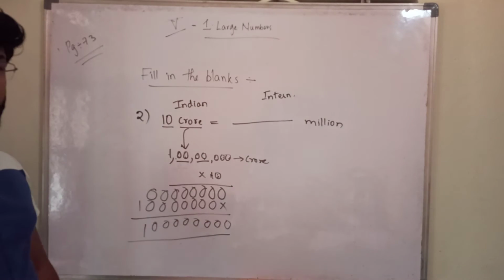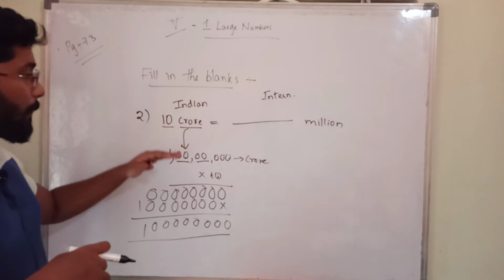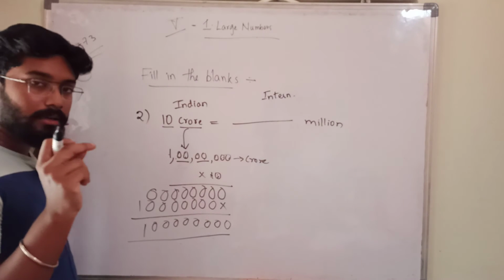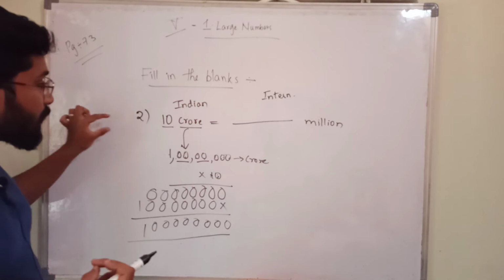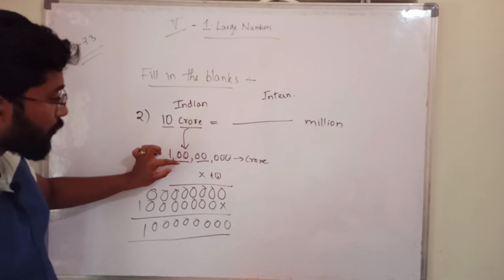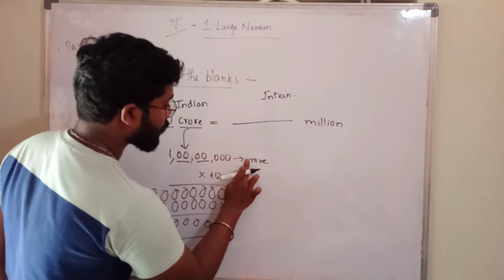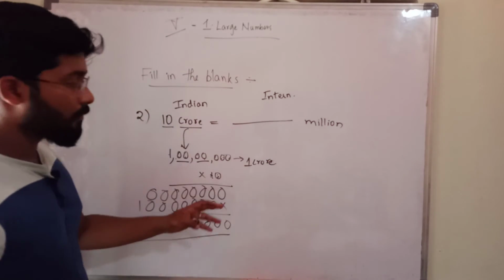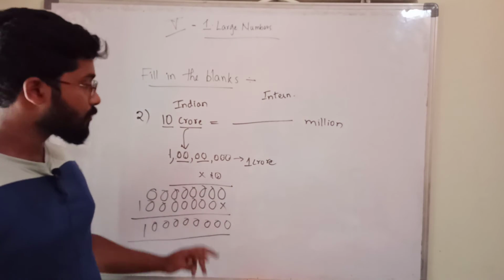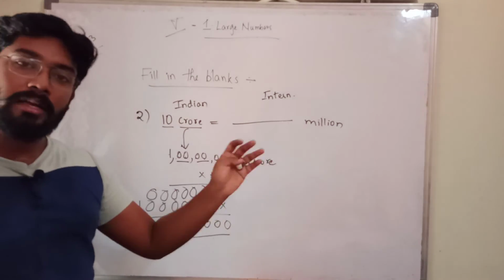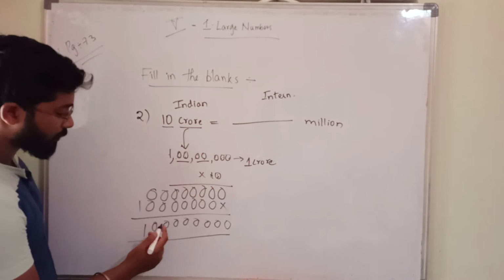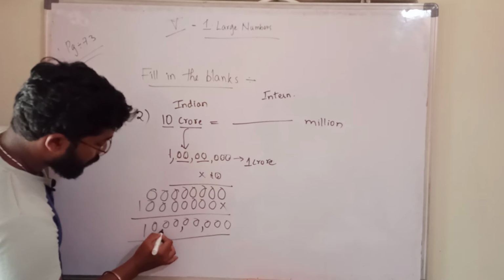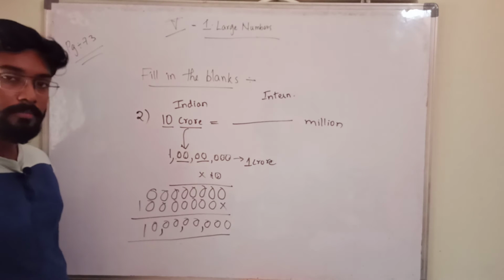That number also you have to write. You can write it directly, but I am trying to go from the roots, the very basic thing. 10 into 1 crore. This is 1 crore. 1 into 10 is how much? 10. So 1 crore into 10, you will get 10 crores. Like that you have to understand. This is 10 crores.